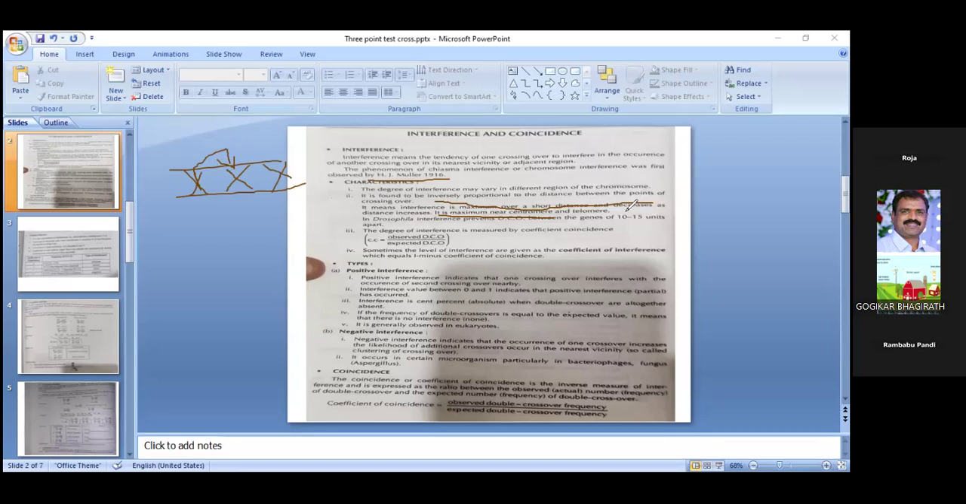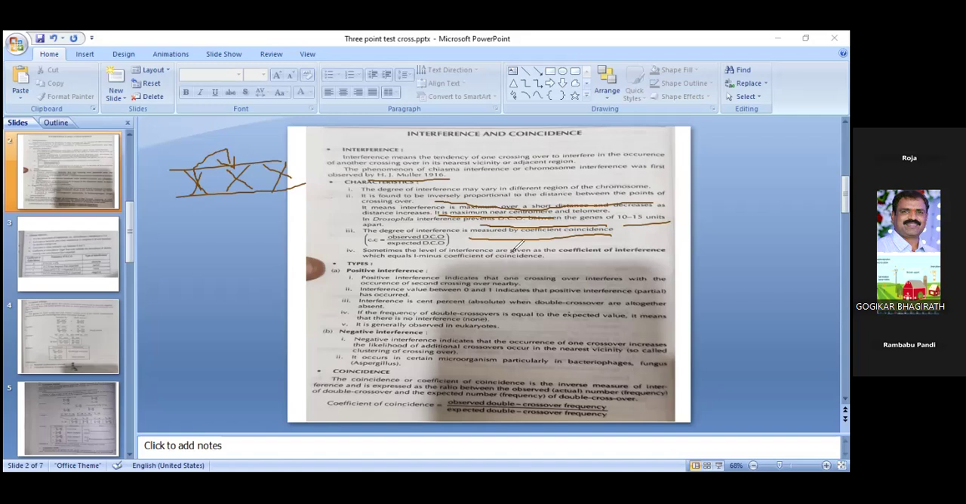Practically, it is proved in Drosophila that interference prevents double crossovers between genes 10 to 15 units apart. DCO means double crossovers. So the degree of interference is measured by the coefficient of coincidence. This is one more formula related to the 3-point test cross. Coefficient of coincidence is equal to observed double crossovers divided by expected double crossovers.